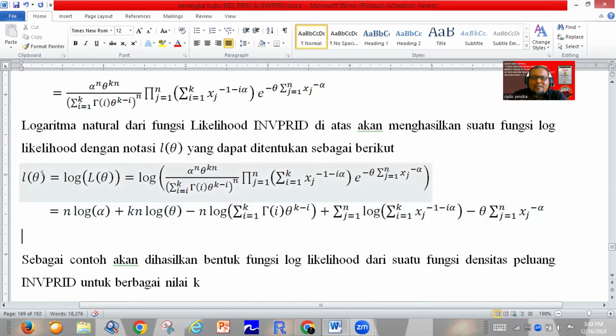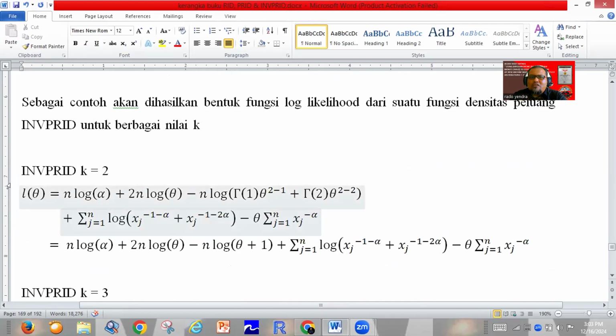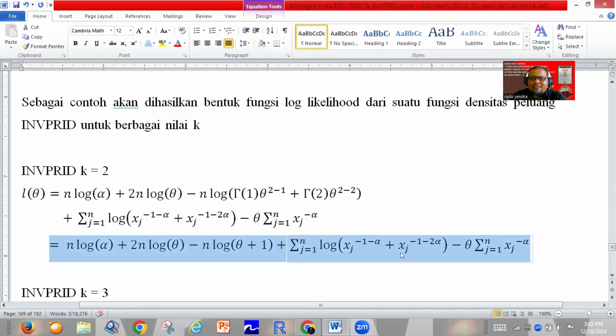After we have succeeded in the second step, the log likelihood, we can find the log likelihood function of the inverse power Rado Institute distribution for specific k. This one is the log likelihood function for k equal to 2; we just change k to 2.